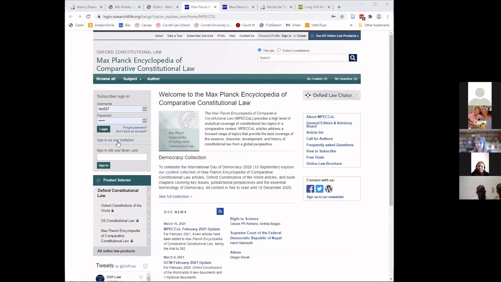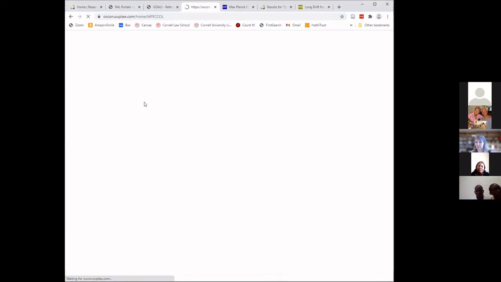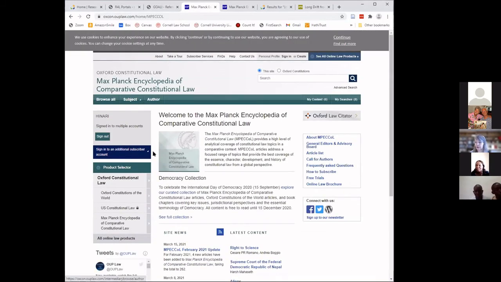I just need to sign in via my institution, Research4Life. So here we are in the Max Planck Encyclopedia of Comparative Constitutional Law. I'm going to search for climate.